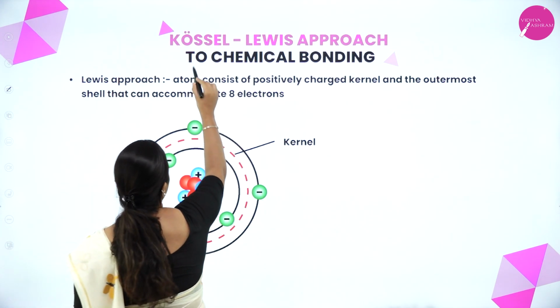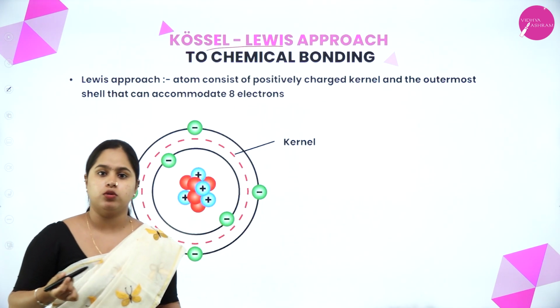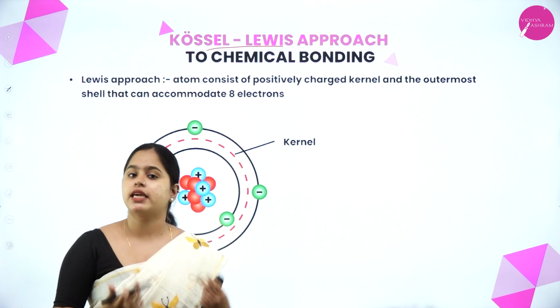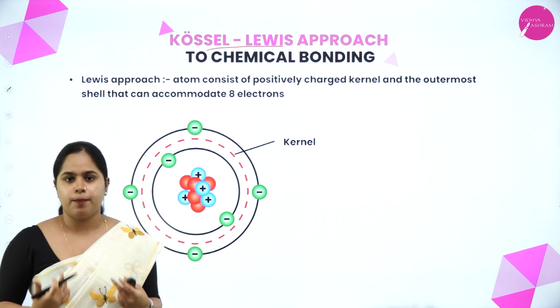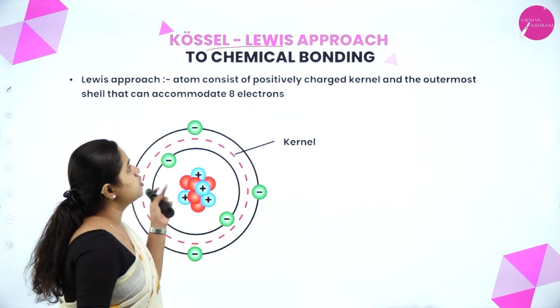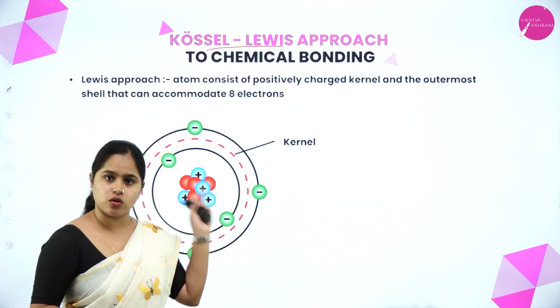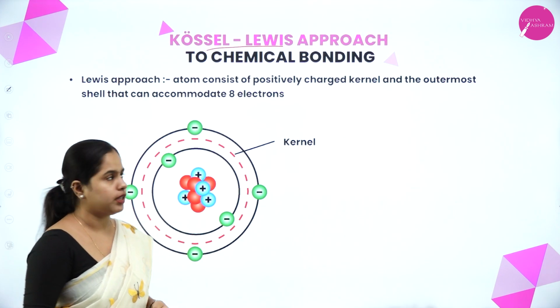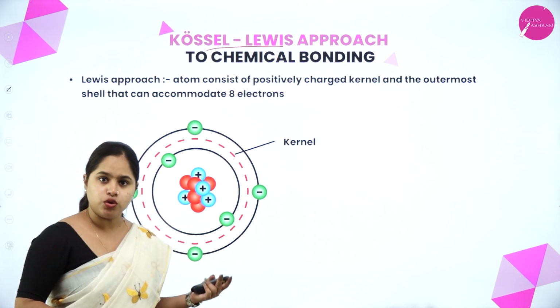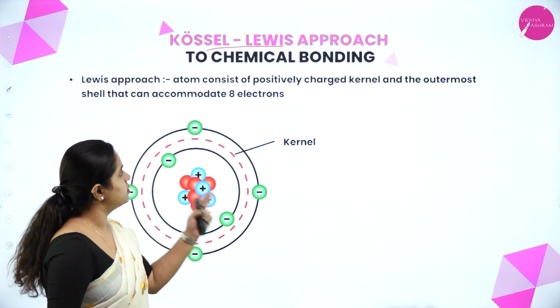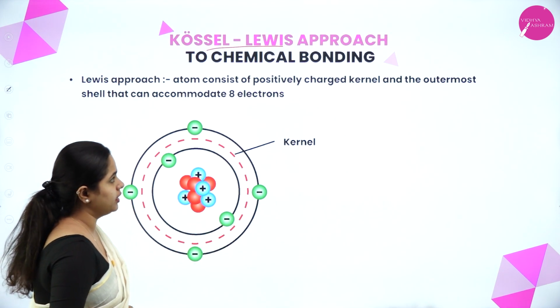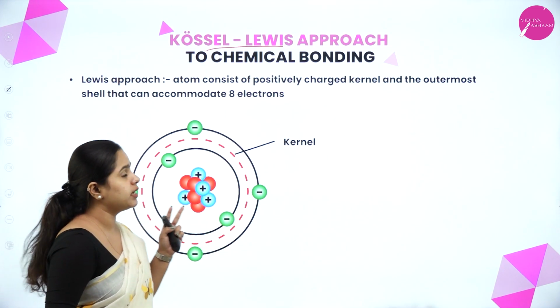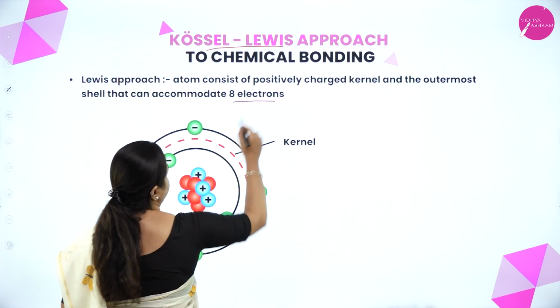Yes, we are going to see the Kossel-Lewis approach. How did they approach, like how did they explain the chemical bonding that is present in the different compounds? So in the Kossel-Lewis approach, there are two scientists, Kossel and Lewis. We are going to study about that. According to the Lewis approach, an atom consists of a positively charged kernel and the outermost shell that can accommodate 8 electrons.